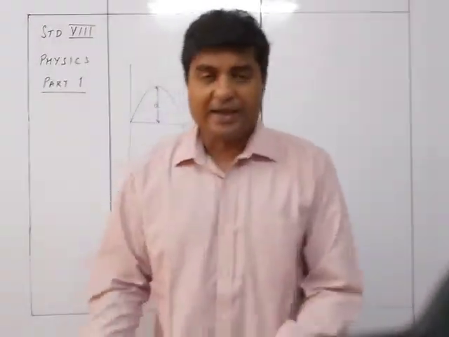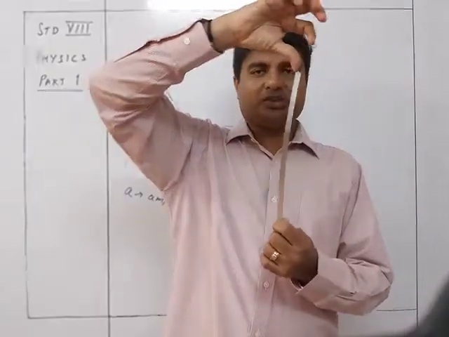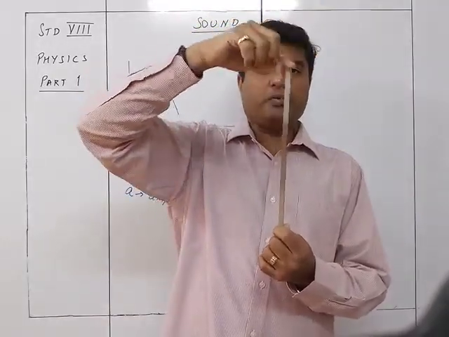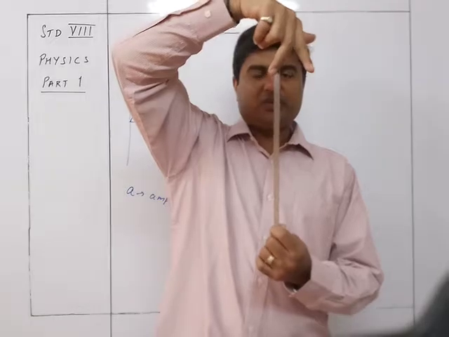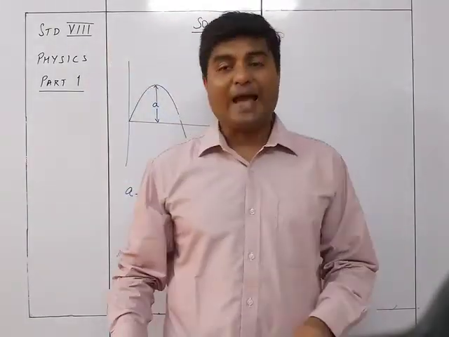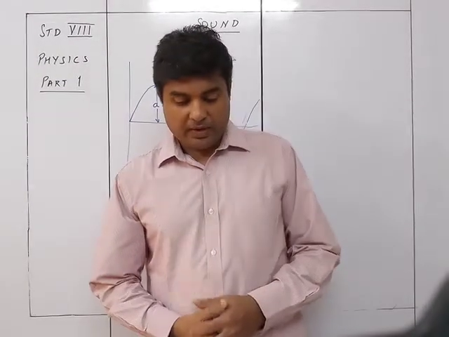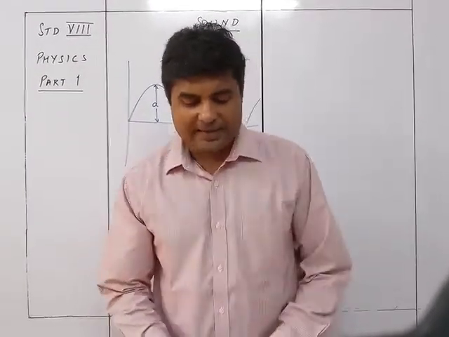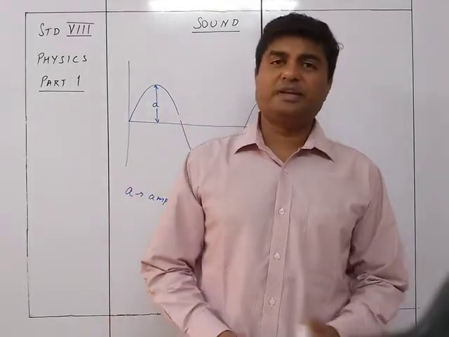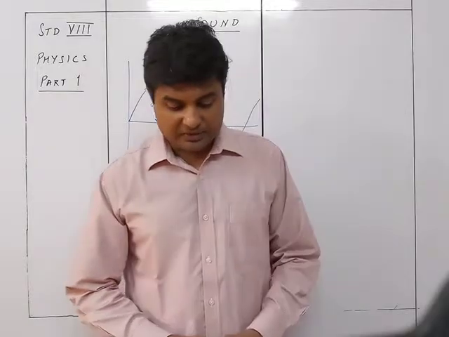So here also I can say, from here when it is traveling to this point, this distance from this point to this point is the displacement, and that is called the amplitude of the wave. It is denoted by the letter A and the SI unit is meter. Because it is a displacement, it will be measured in meters. So the SI unit is meters.